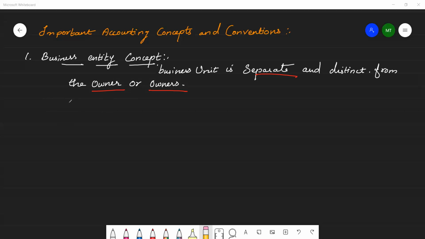Okay, so the personal transactions of the owners are not recorded.